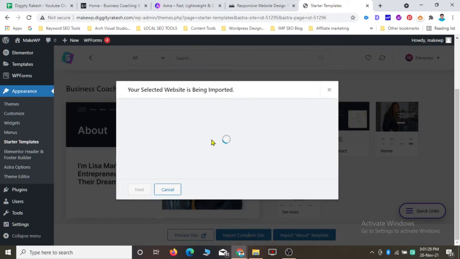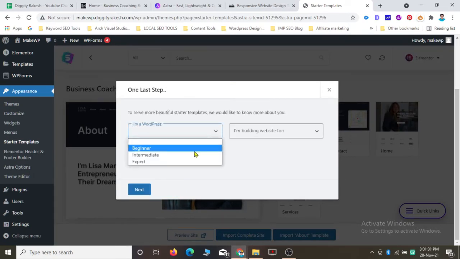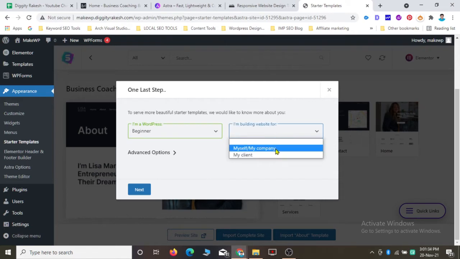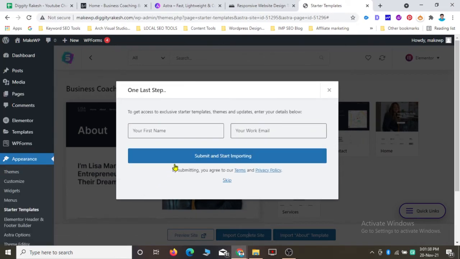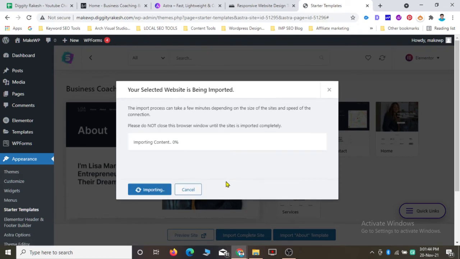They will do a small survey. I'm a beginner. Just type anything for yourself and click on Next. If you want to add your email address, go ahead, otherwise just skip it. It will take around 2 minutes to install. Don't close this window, just wait while it imports all your content and media for you.